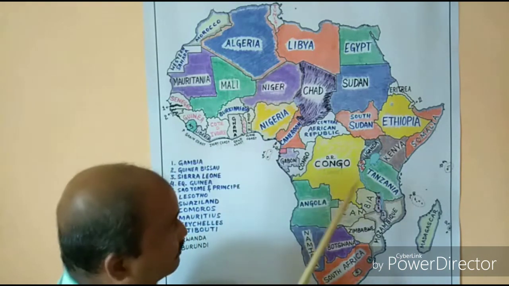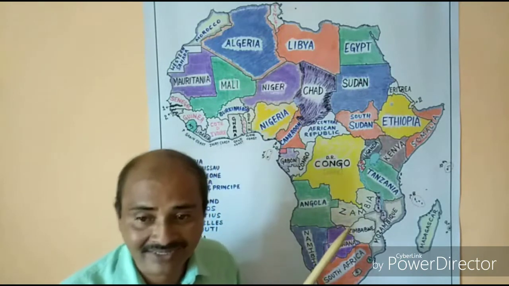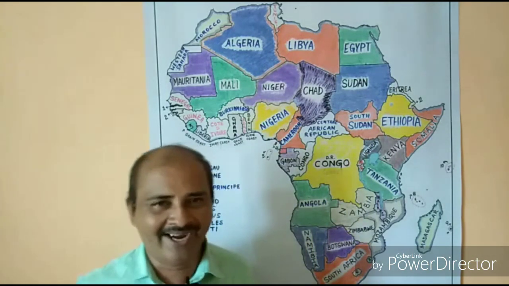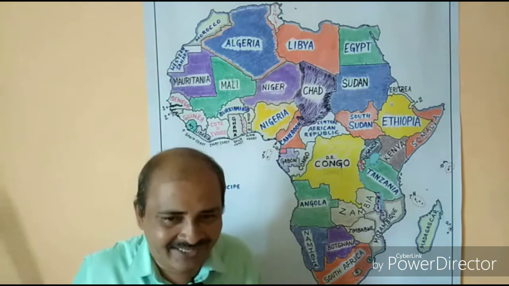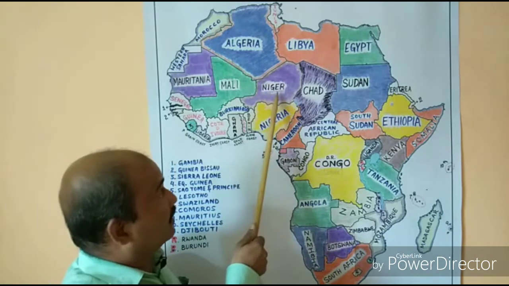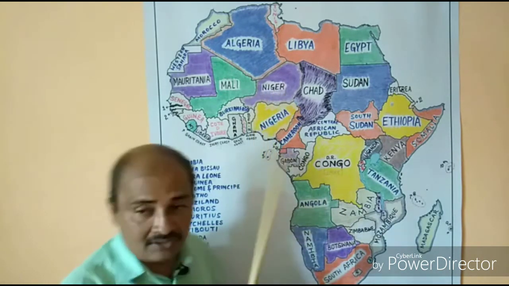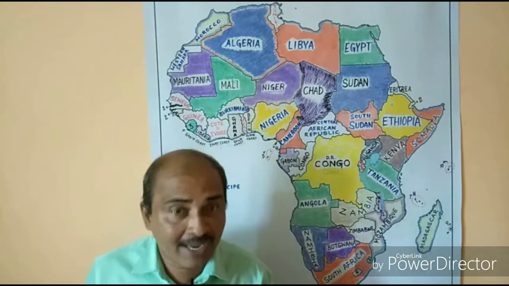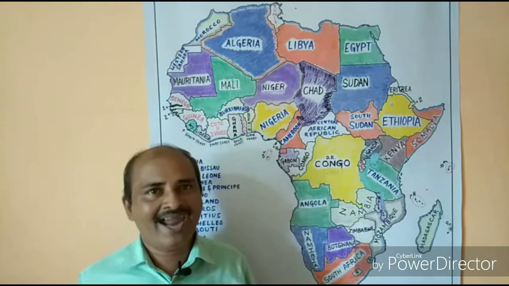In the same way, Egypt's capital Cairo and Sudan's capital Khartoum and even South Sudan's capital Juba. These three are connected by river Nile. At the same time, river Niger connects Niamey and Bamako. Clear now? So two important capitals are connected. So I talked about river Congo connecting two capitals, whereas river Nile connects Cairo, Khartoum and also Juba, and Niamey and Bamako are connected by river Niger. Okay, this is another way.